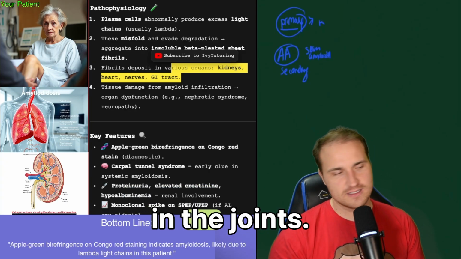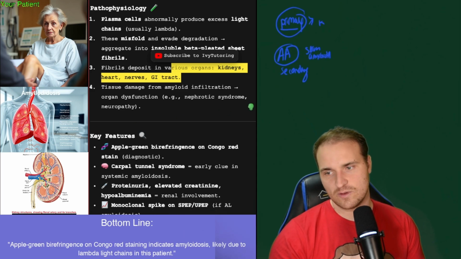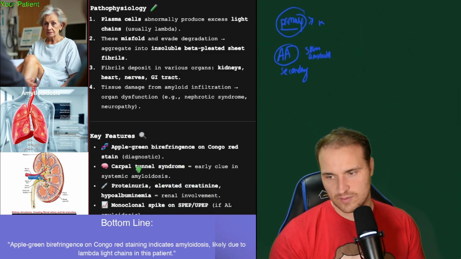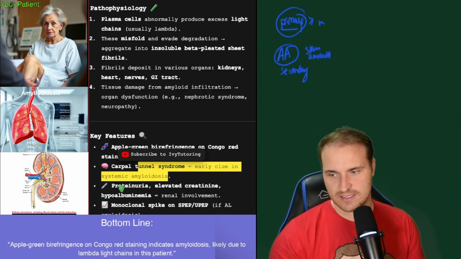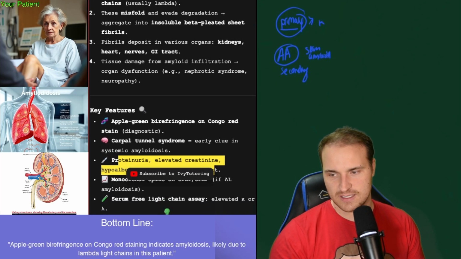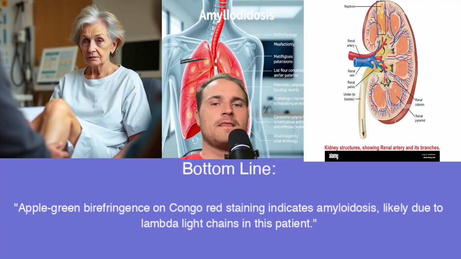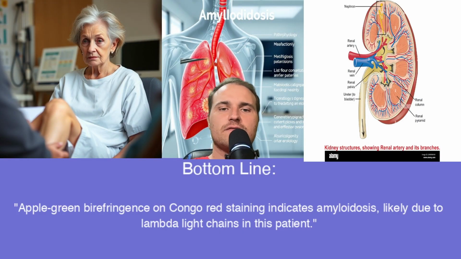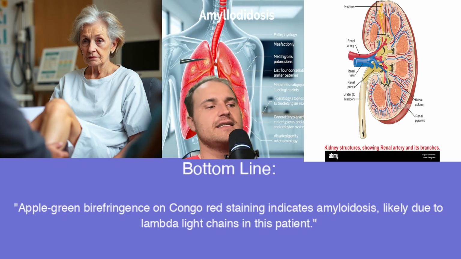Beta microglobulin is in the joints. Transthyretin would be a lot of family history. Carpal tunnel tells you systemic amyloidosis. There's renal involvement. Serum free light chain assay. There we go, folks. Bottom line is apple green birefringence on Congo red staining indicates amyloidosis, likely due to lambda light chains in this patient.